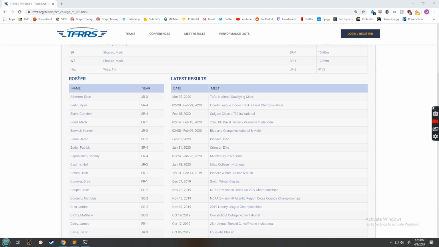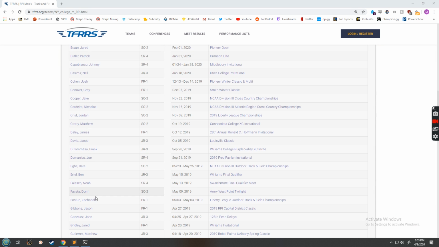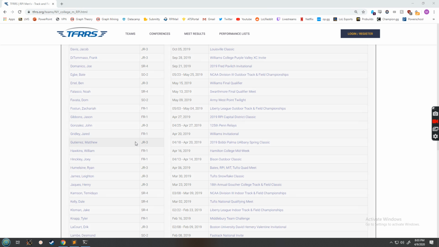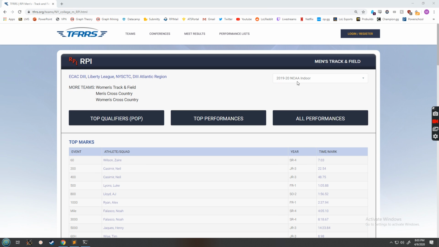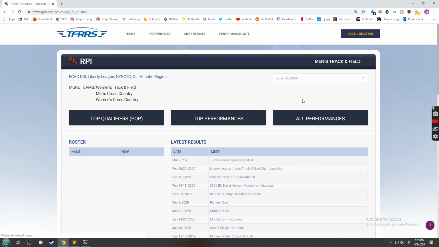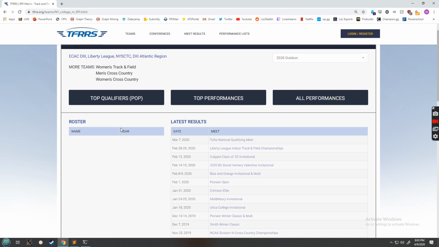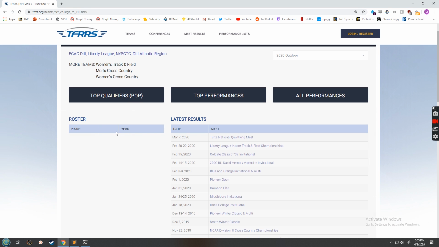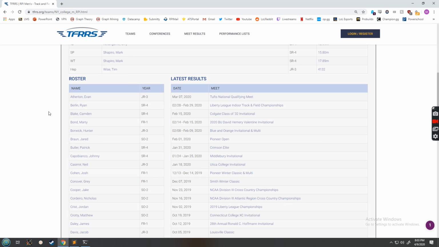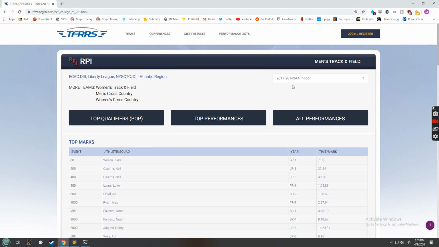Because normally there's a roster filled out for each team where you get the information off of the roster, then get the individual's information. Because time has gone by, TFIRS now defaults to looking at the 2020 outdoor season. And somehow, because there is no outdoor season due to coronavirus canceling it, nothing fills out in the roster section. So I actually had to write code to go back to indoor season, get this page, and then start it. But I've done that, and we're good.